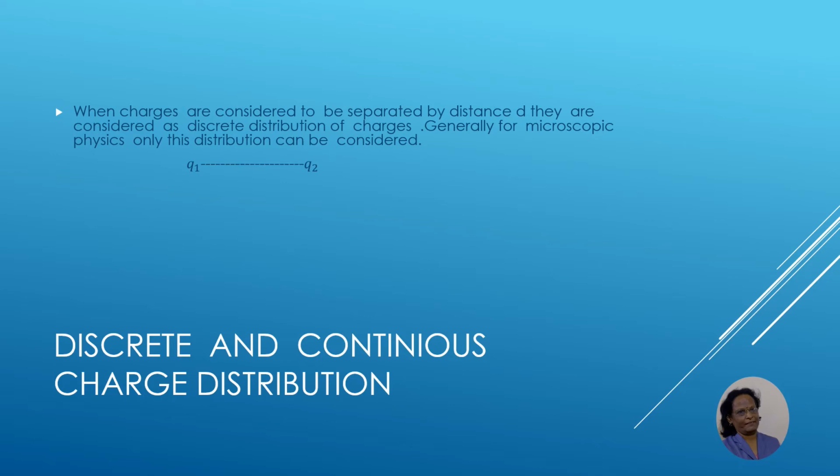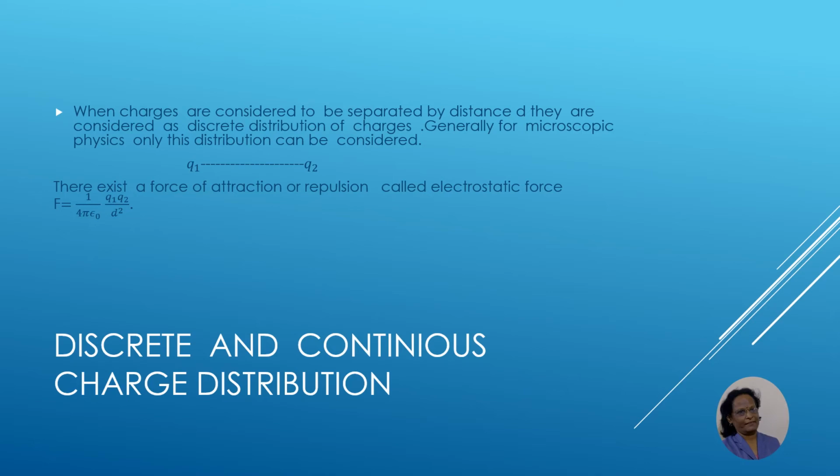Suppose we have two charges q1 and q2. These q1 and q2 are separated by a certain distance, and if they are both positive charges there will be a force of repulsion, and if they are oppositely charged there will be a force of attraction. This force is expressed by Coulomb's law, and that force F is equal to K q1 q2 upon r square, where r is actually the distance between the two charges. This thing you have to keep in mind.